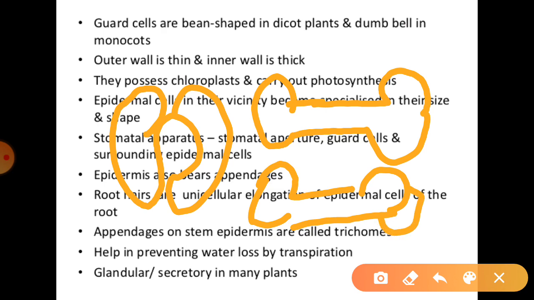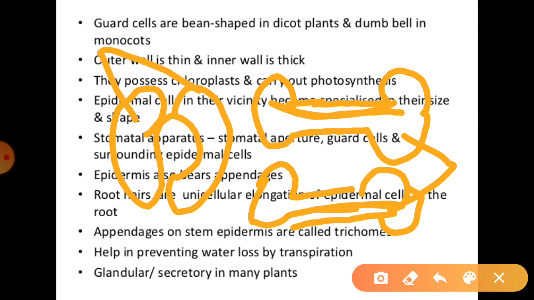You can just understand, these are the dumbbell-like structures. So here you can say these are the guard cells. This is a bean-shaped one, and this is a dumbbell-shaped one, where the structures are generally in the form of a dumbbell. In that condition, these guard cells, especially in the monocots, are in dumbbell-shaped structures.